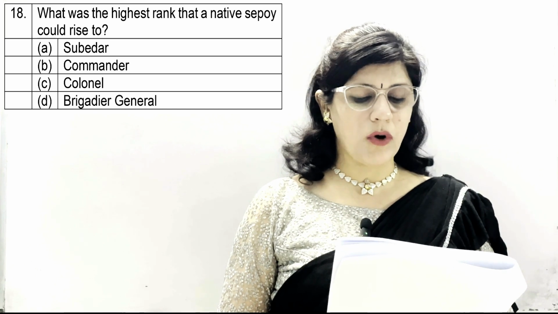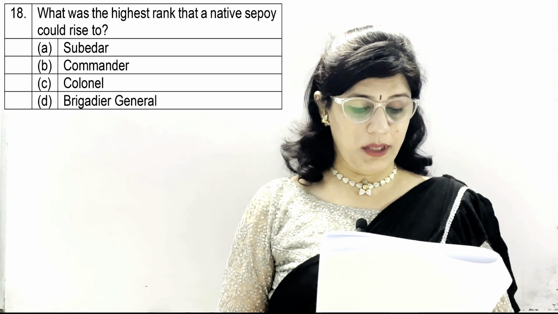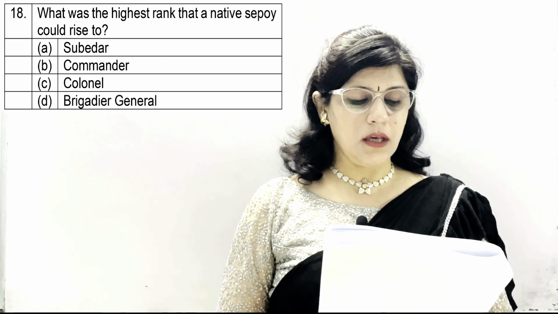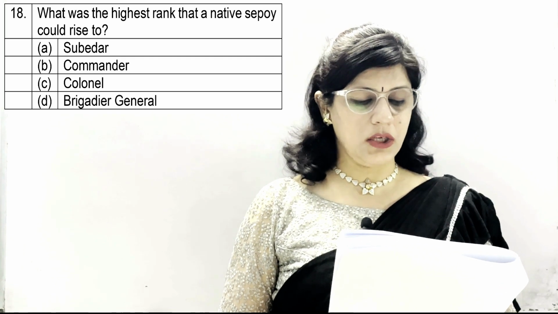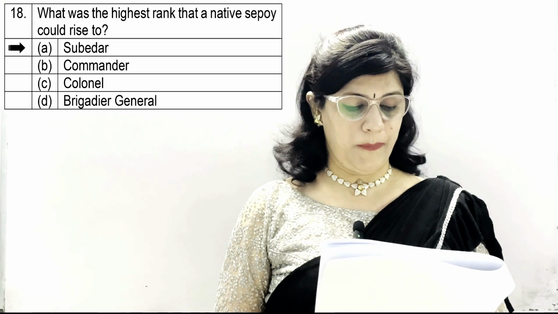Question number 18. What was the highest rank that a native sepoy could rise to? Option A. Subedar, B. Commander, C. Colonel, D. Brigadier General. And the correct answer is option number A, which is Subedar.